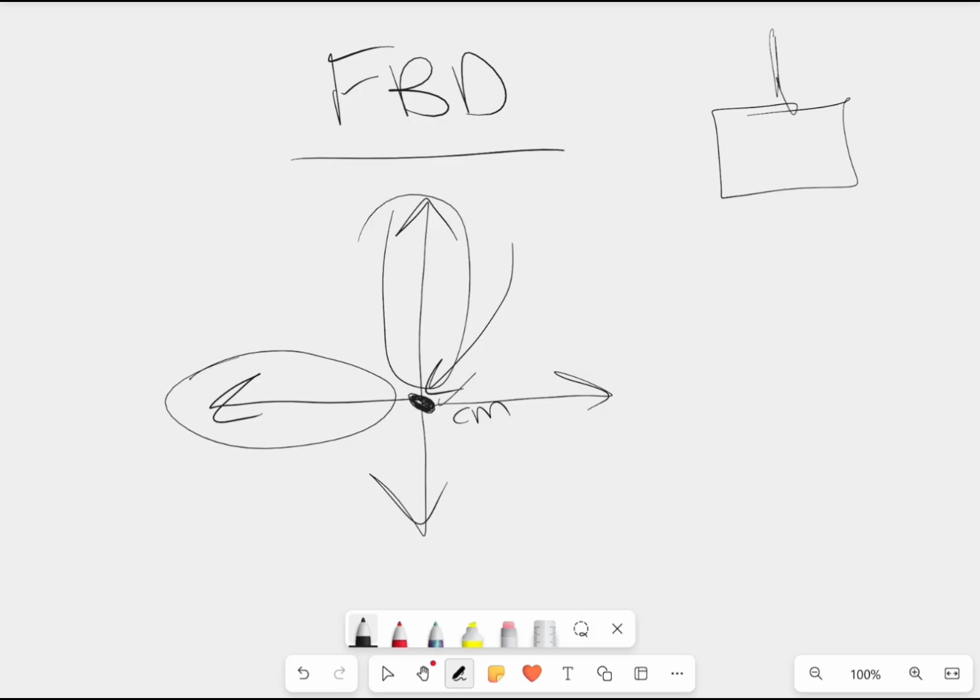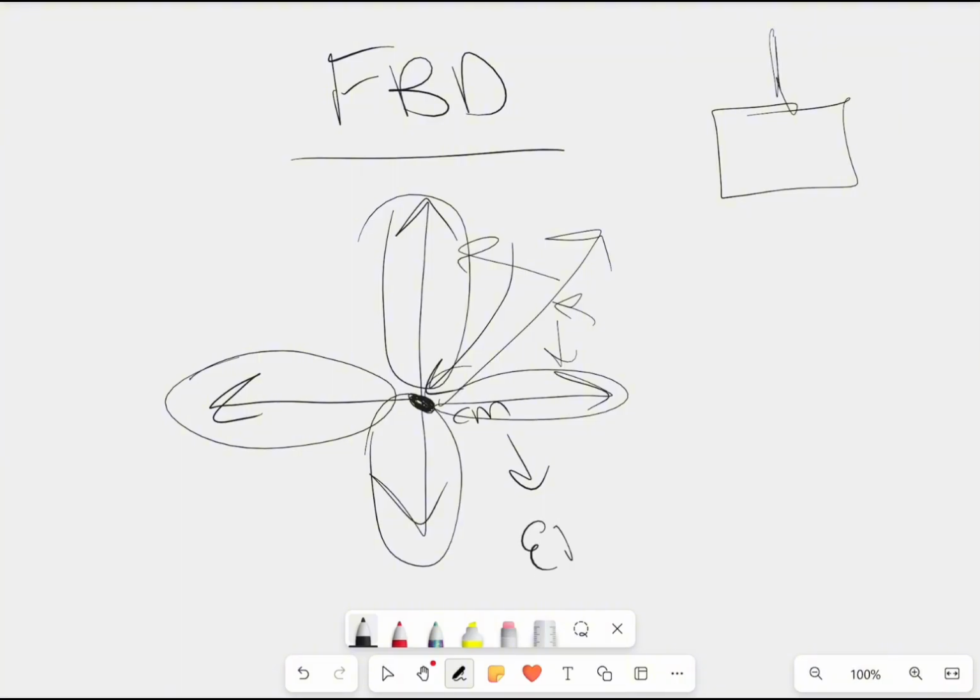You're never going to have a diagonal force like this because, well, you will, but you will break it up into your horizontal and vertical components. You're never going to leave it as a diagonal, and you're always going to have it in these four directions: up, down, left, right. As you know, right and up are positive, left and down are negative, and this is going to help you when you need to apply this to your sigma F, or the sum of all your forces. So let's look at this example here.